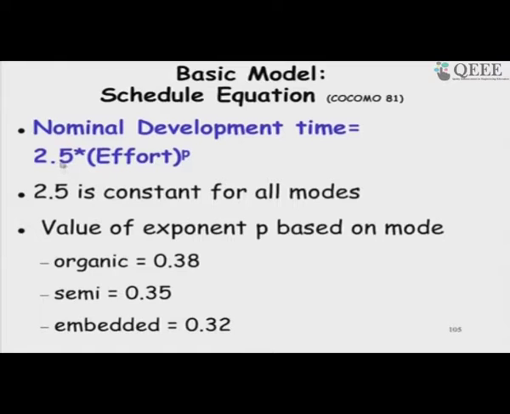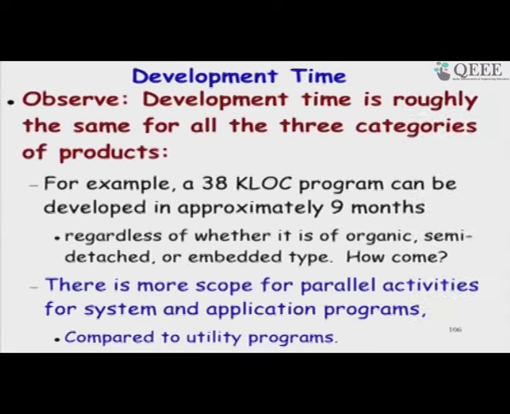And also the effort multiplier is the same for all three modes. So, that means that the development time is almost constant depending on what mode you select, whether the software is very easy or very difficult, it takes almost the same time. What may be the reason? The answer lies in the optimal deployment of staff. If it is complex software, we deploy more people, there is more parallelism in the software, whereas in simple software each one develops and takes time, and that is the reason actually.